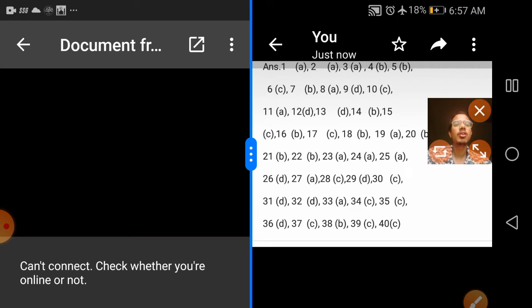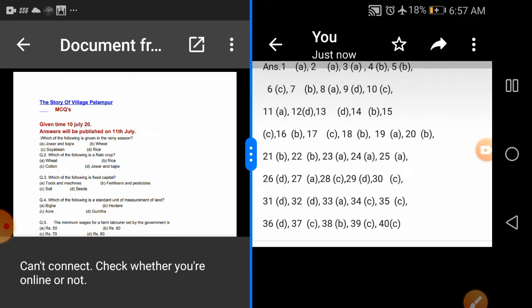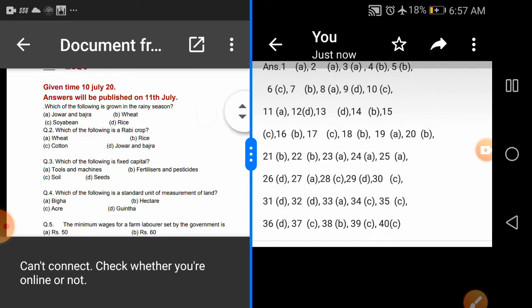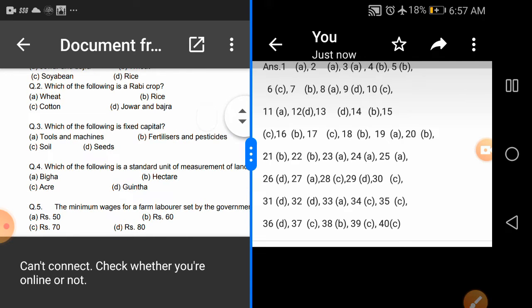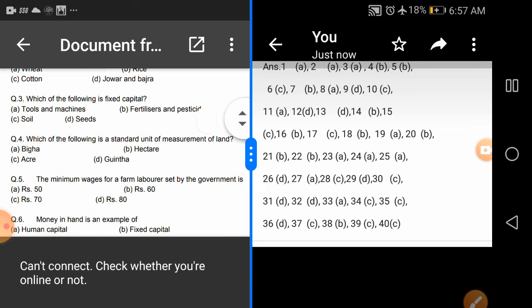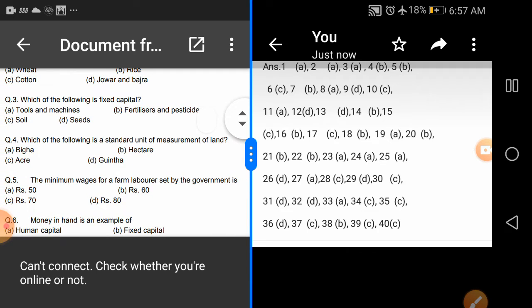The next is question number 4. I am reading it for you. Which of the following is a standard unit of measurement of land? We have option A bigha, option B hectare, option C acre, and option D guintha. If we go through the documents of the revenue department, we get the land measurement in hectares. So in question number 4, the right option is hectare.